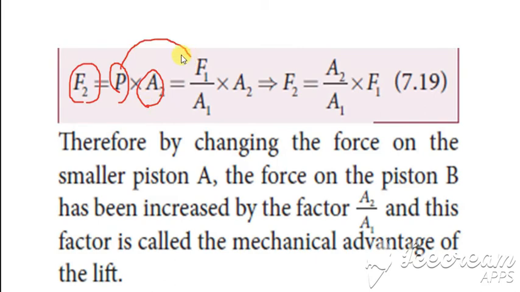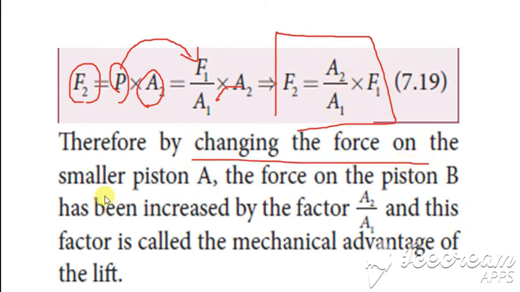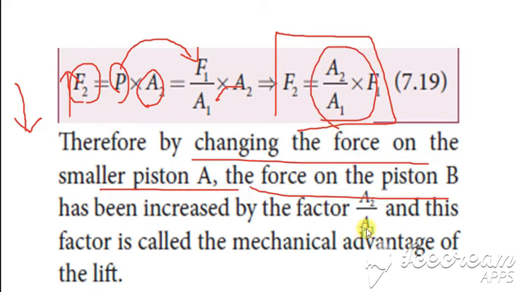Just now we saw the formula for pressure, which is given by F1 divided by A1, and this can be combined, so F2 is equal to A2 by A1 into F1. Therefore, by changing the force on the small piston, so if you apply one small force, the force on the other piston B is increased by the factor A2 by A1, and this factor is called the mechanical advantage of the lift. So the mechanical advantage of the lift is A2 by A1.